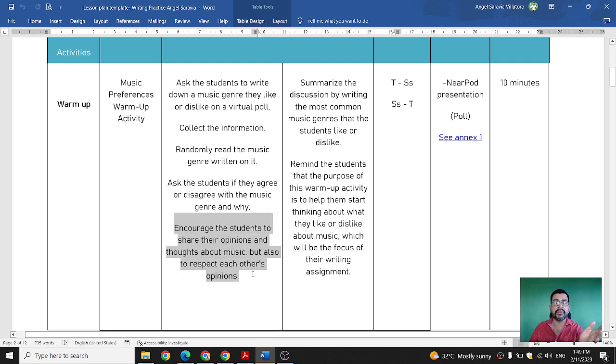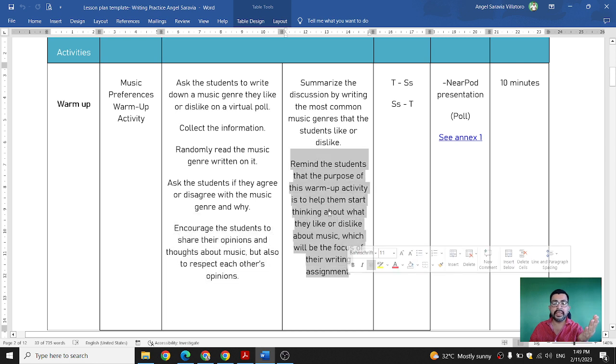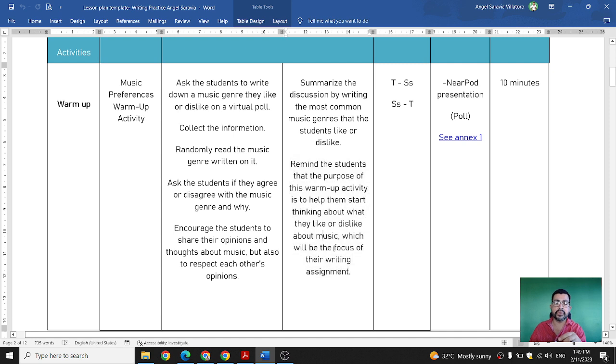If you check here, we need to encourage the students to share their opinions and thoughts about music, but also to respect each other's opinions. And one important part is that I need to let them know that the purpose of this warm-up activity is to help them start thinking about what they like or dislike about music, which will be the main focus of their writing assignment.